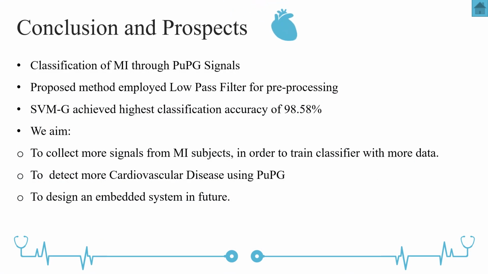At the end, we have concluded our research paper that we have classified MI through PuPG signals, and we have achieved 98.58% accuracy by applying the SVM Gaussian. However, there are certain limitations of this technique: we have fewer signals of MI, and motion artifacts exist. In future we aim to collect more signals from MI subjects in order to train the classifier with more data.